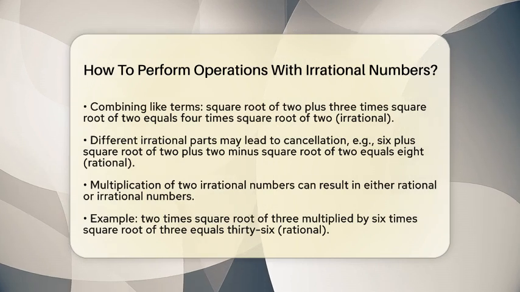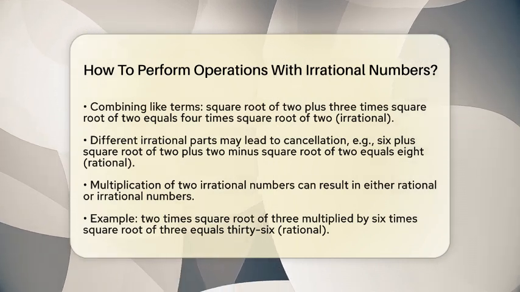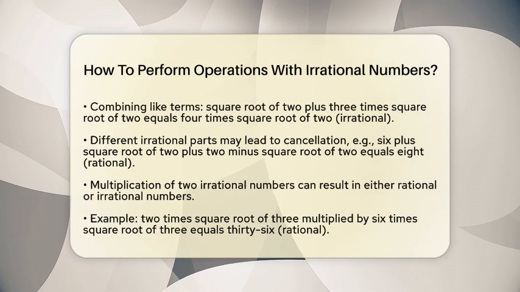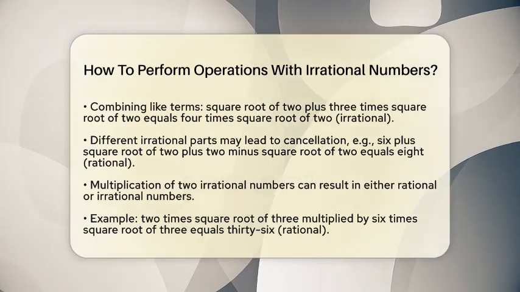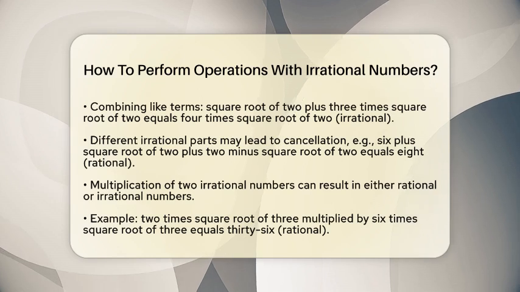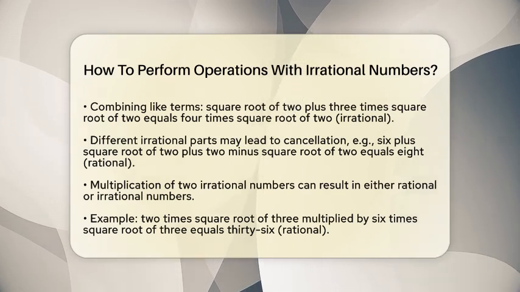In that case, you might end up with an irrational number, but sometimes they can cancel out. For instance, if you take 6 plus square root of 2 and add it to 2 minus square root of 2, you get 8, which is rational.